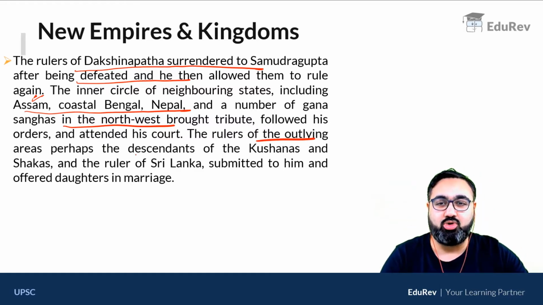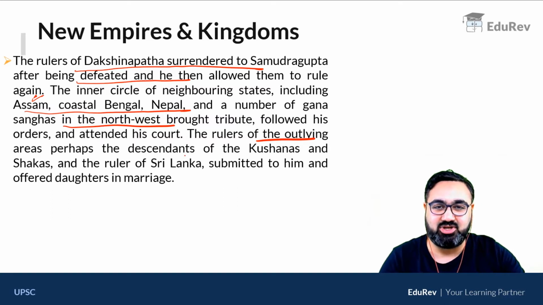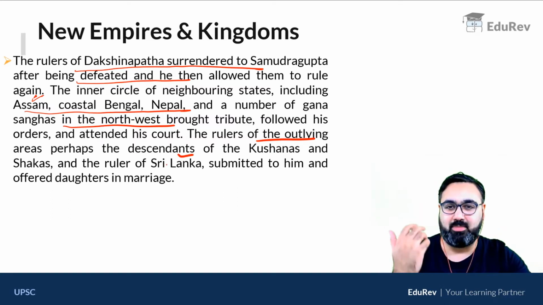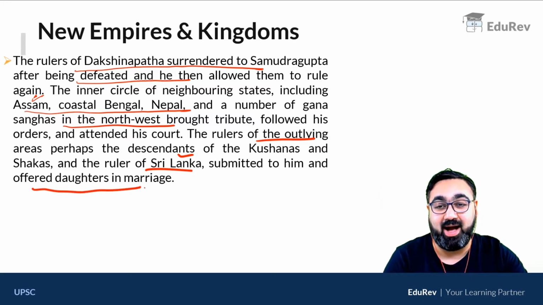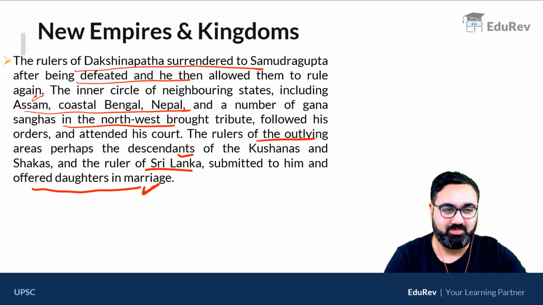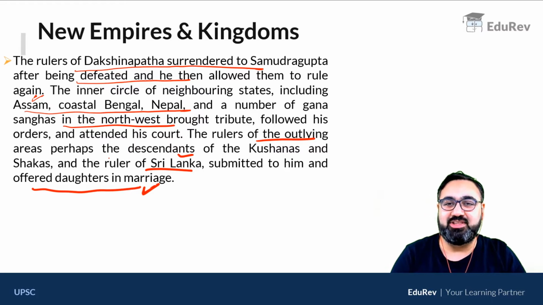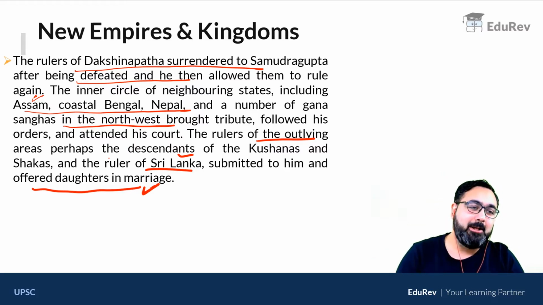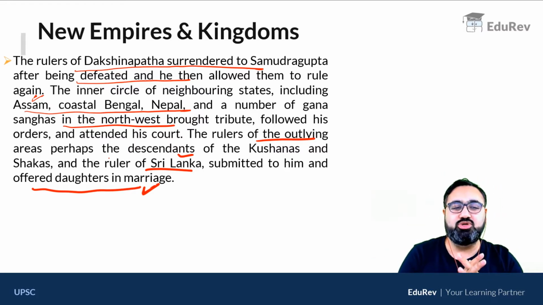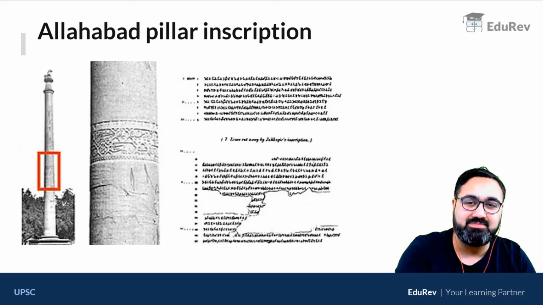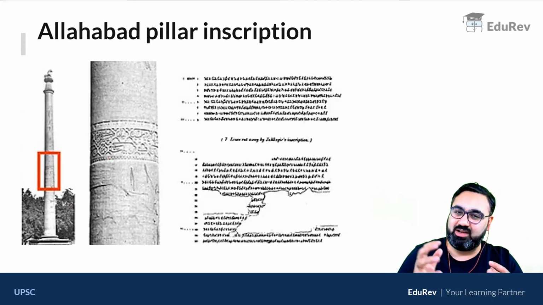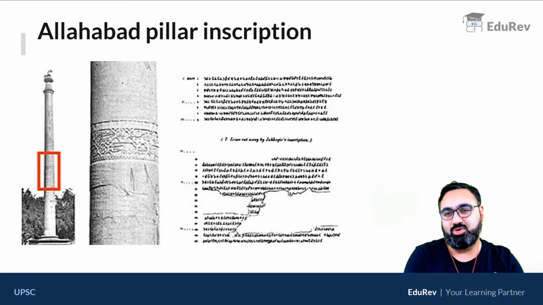The rulers of the outlying areas, that is the descendants of the Kushanas, meaning the people who came from outside, and the rulers of Sri Lanka, all of them offered their daughters in marriage to Samudragupta. Now, archaeologists don't know which of this is correct and which is not. But as I said, usually Prashastis were written in very glowing terms, and many times they had information which was not even true, but they wanted to praise their rulers.